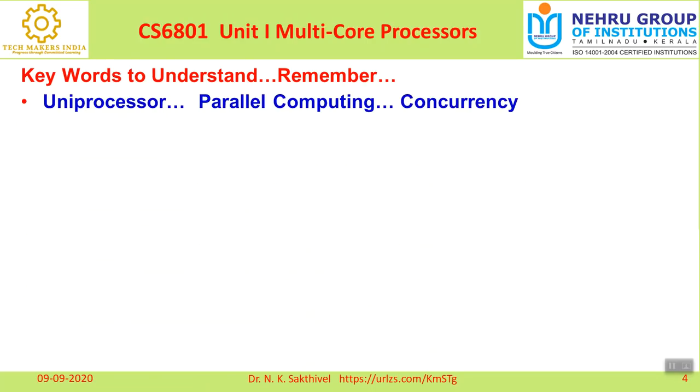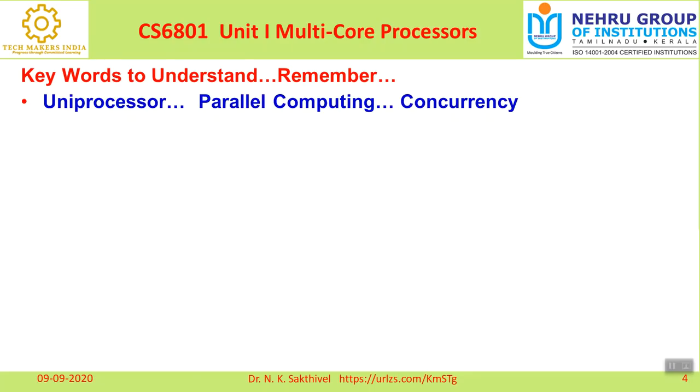First, what is a uniprocessor? A uniprocessor, or uniprocessor system, is a system configuration whereby a single microprocessor is used to execute the task. It is very simple. As far as a uniprocessor is concerned, there is only one single processor, that is called the CPU, that is used to execute all the tasks. This is the oldest methodology. Nowadays we have more processors, that is called multiprocessors. So that's the reason why the next keyword we focus on is parallel computing.